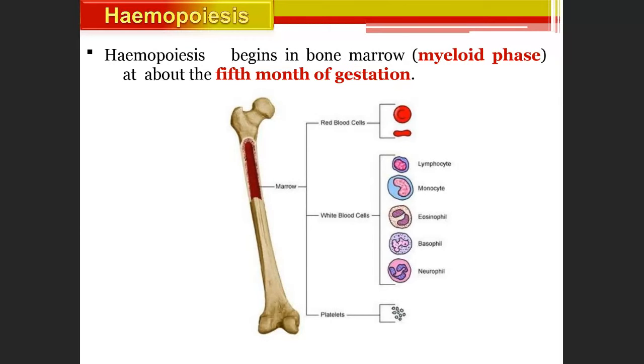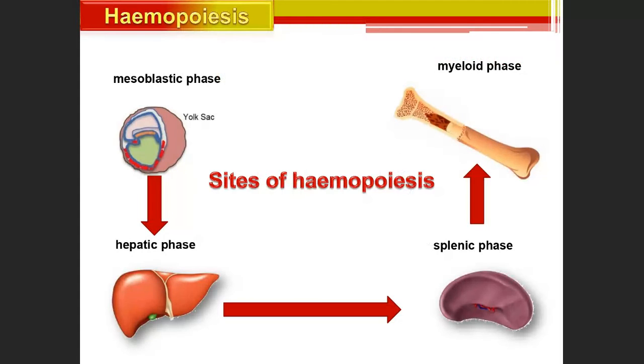You should know how and where the blood cells are forming. So there is the mesoblastic phase, there is the myeloid phase, then there is the splenic phase and the hepatic phase. So the mesoblastic phase in the yolk sac forms first, immediately after 2 weeks, then the hepatic phase forms, then the splenic phase forms, and then the myeloid phase. So this is the way the process of forming goes. At least you should know the names.